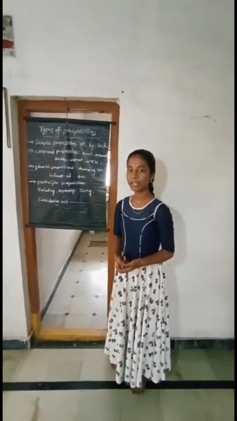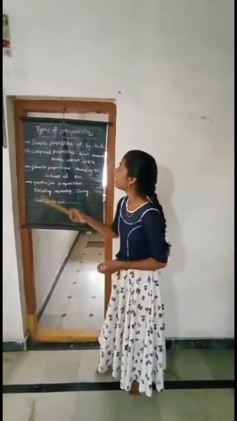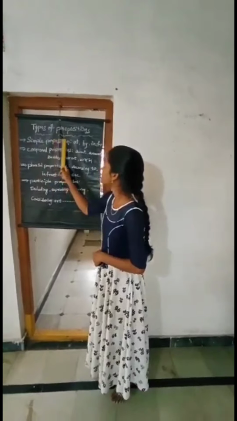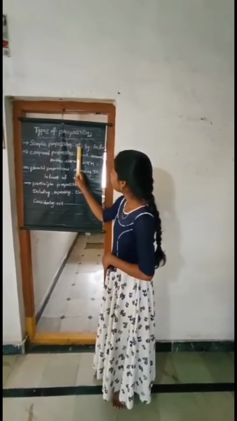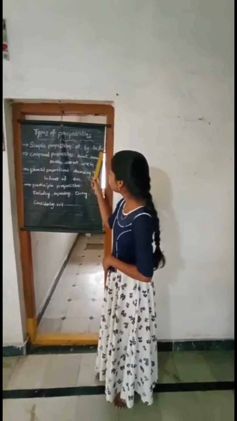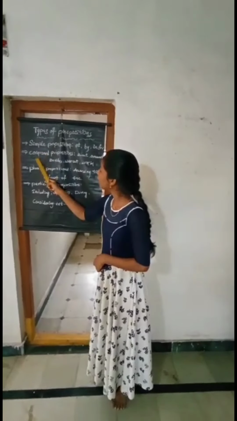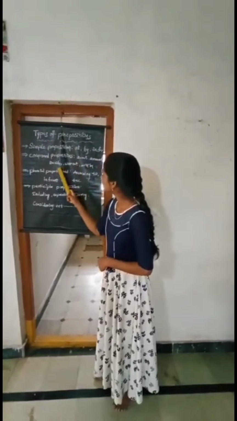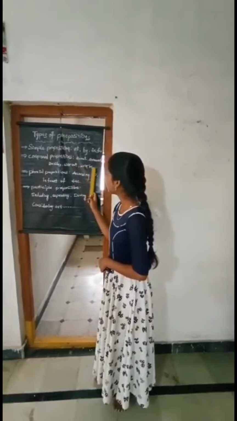Now we are going to learn the types of preposition. The first one is simple preposition, for example at, by, in, for, etc. And the second one is compound prepositions: about, around, besides, without, within, etc.